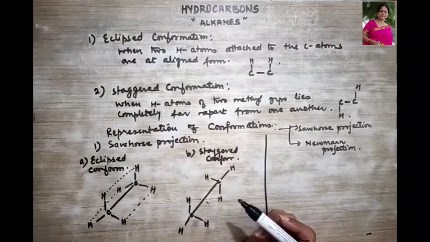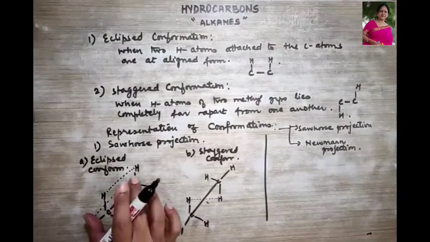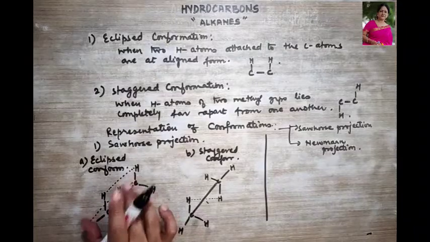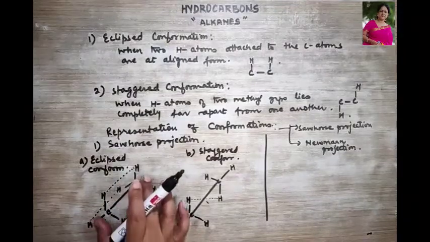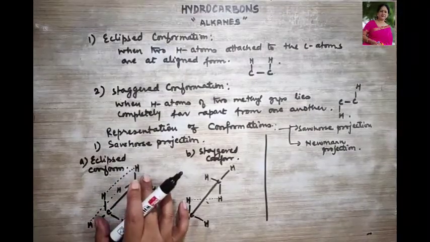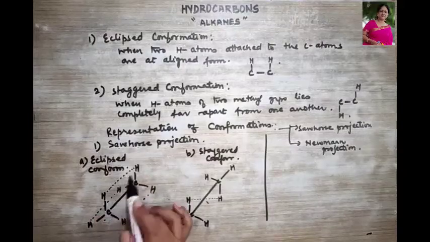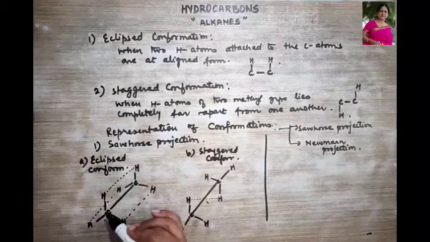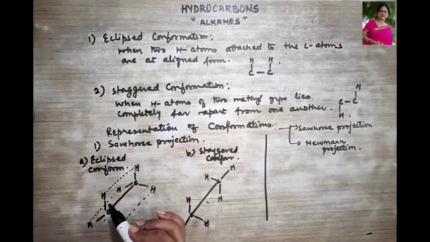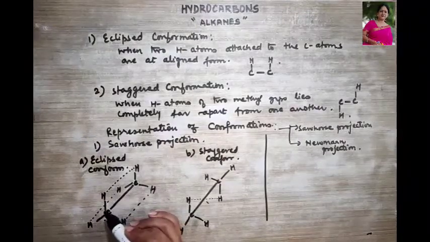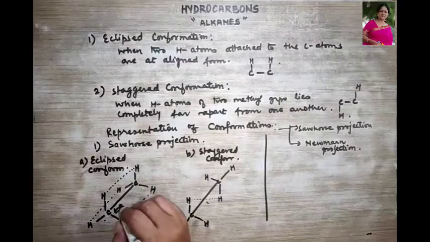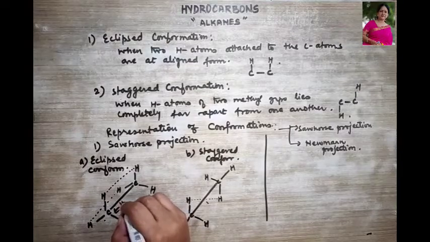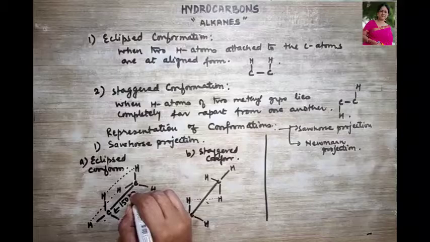Right? So if we go a little more in detail, in the eclipsed conformation, the hydrogens of the two alkyl groups are found on the same plane, right? That means the hydrogen atoms come closer, as the distance between the two carbons is only 150 picometers.